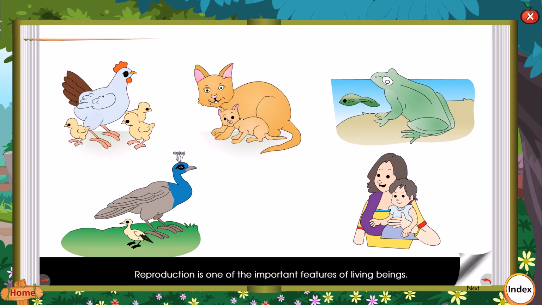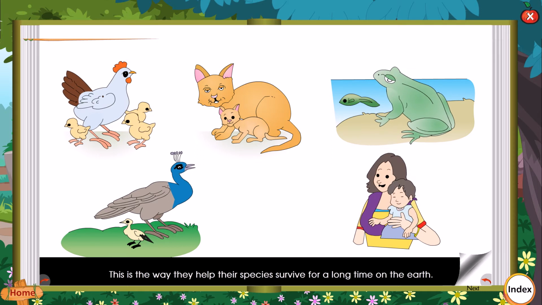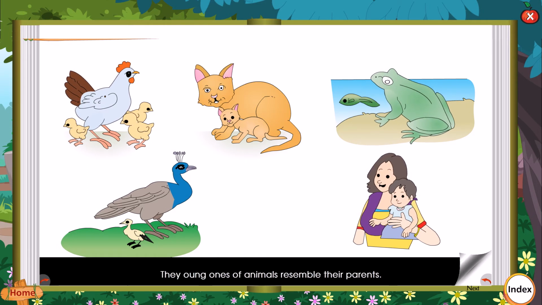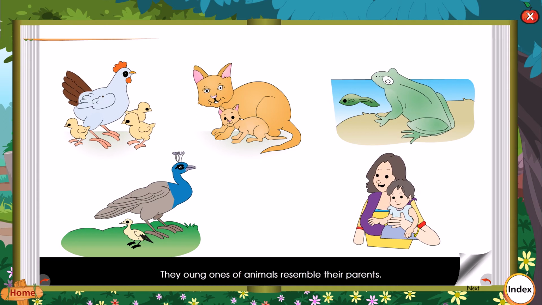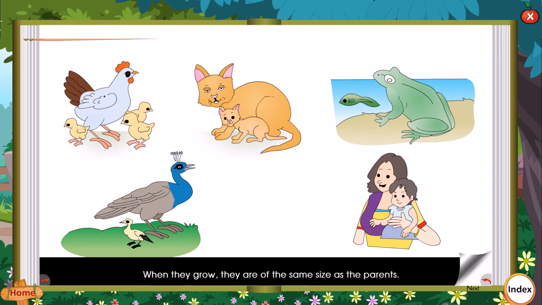Reproduction is one of the important features of living beings. This is the way they help their species survive for a long time on the earth. Reproduction is the process in which animals produce their young ones. The young ones of animals resemble their parents. They have the same parts as the parents. When they grow, they are the same size as the parents.